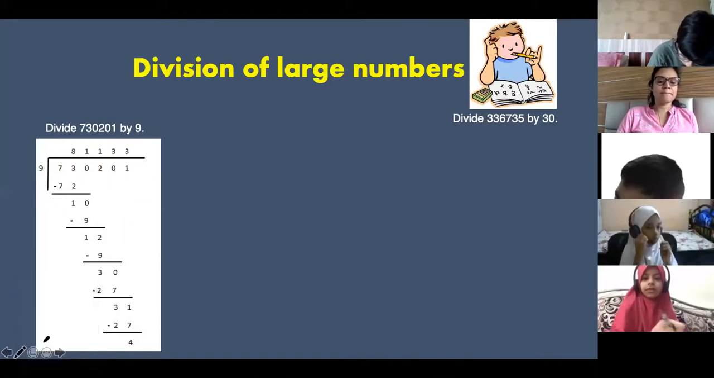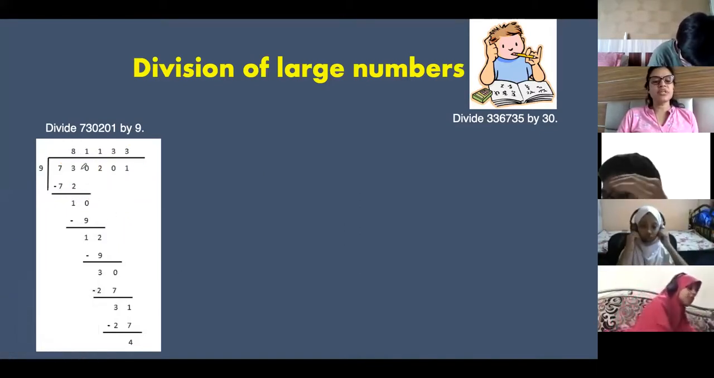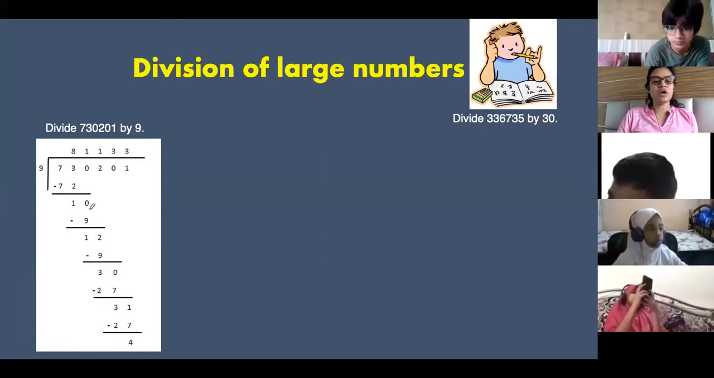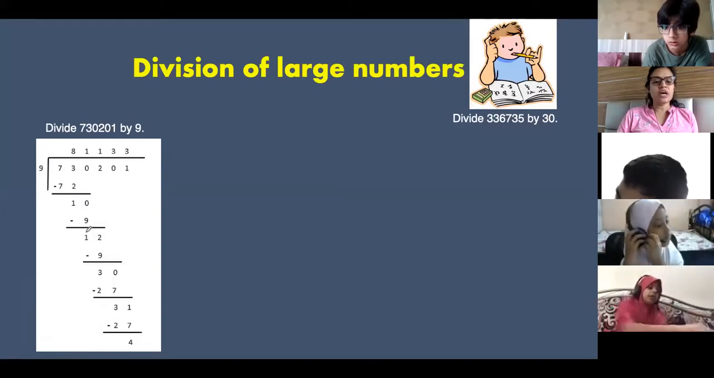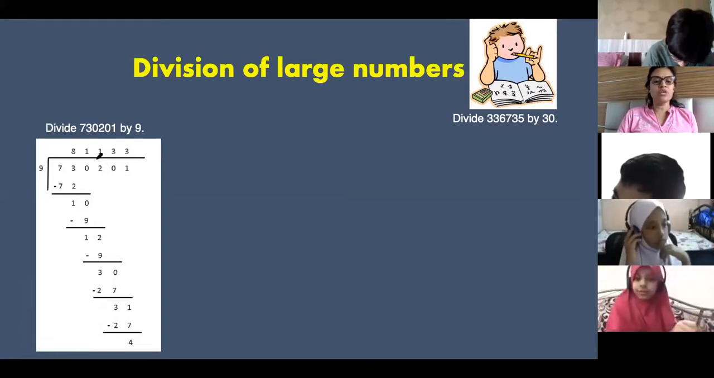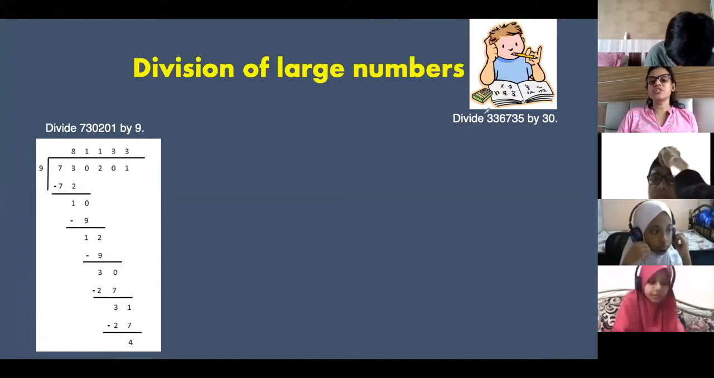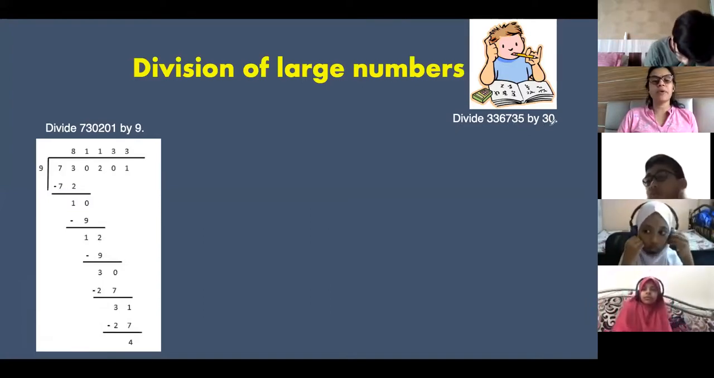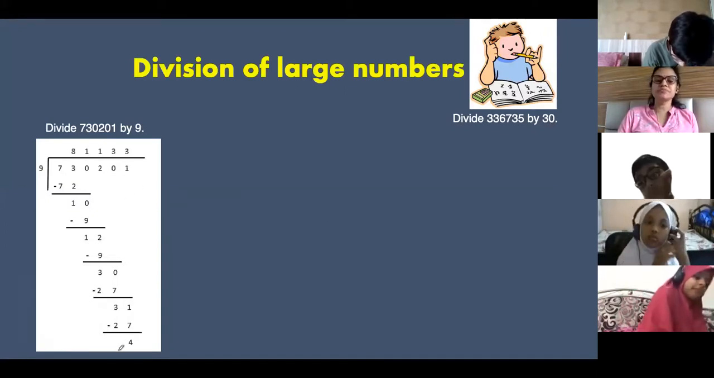I am checking it. See, the solution is over here. 73, then 1 comes in the remainder, 0 comes down. 9 ones are 9. 10 minus 9 is 1. 2 comes down. 9 ones are 9. Those who have already done, please do the next question. Divide 336735 by 30. And those who have not done, the solution is over here.